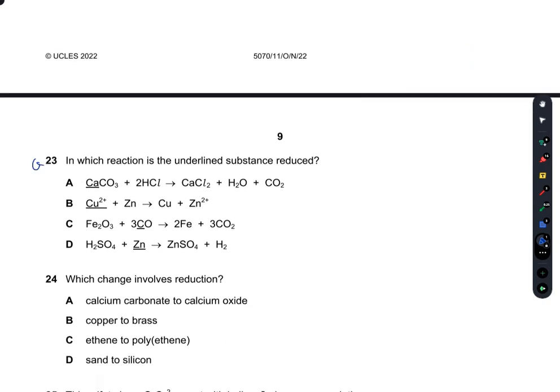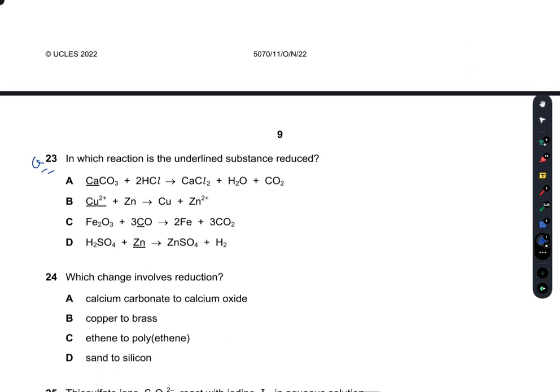Question number 23. In which reaction is the underlined substance reduced? What is reduction? Reduction is gain of hydrogen, loss of oxygen, and gain of electrons.